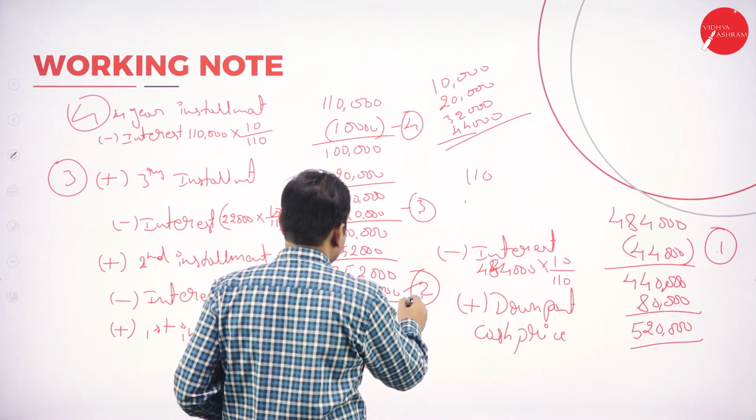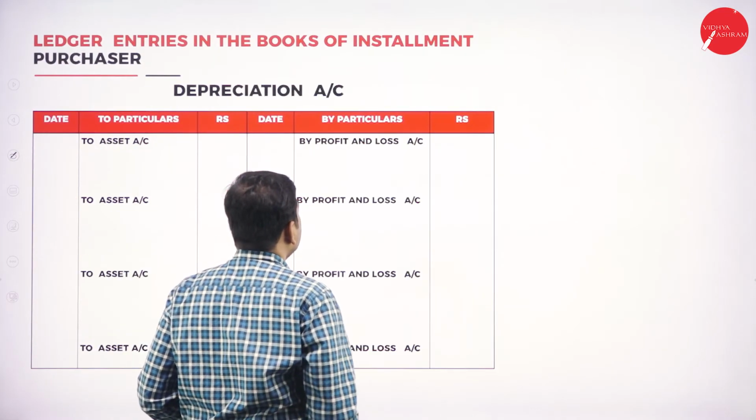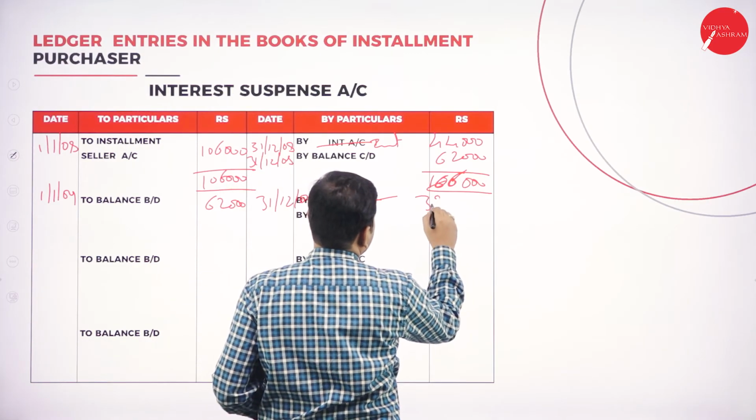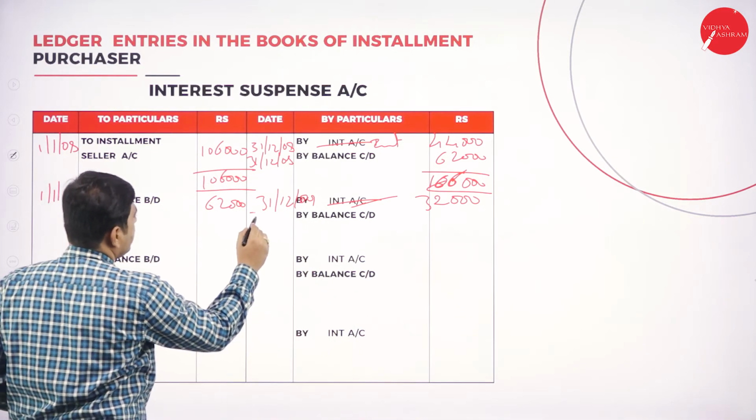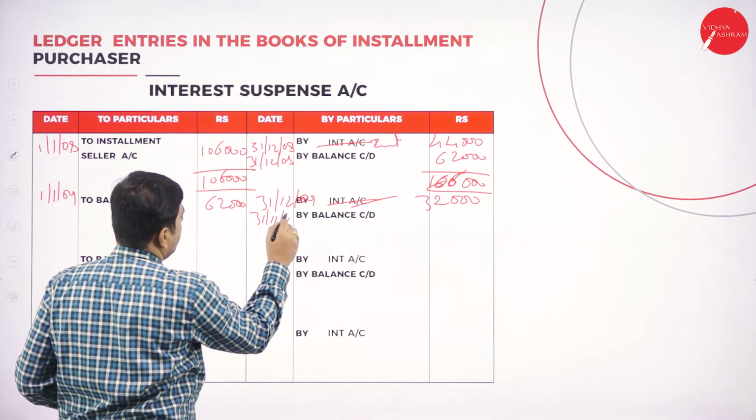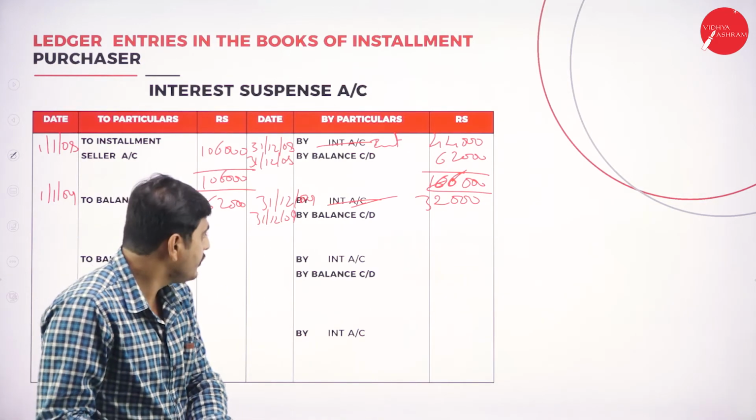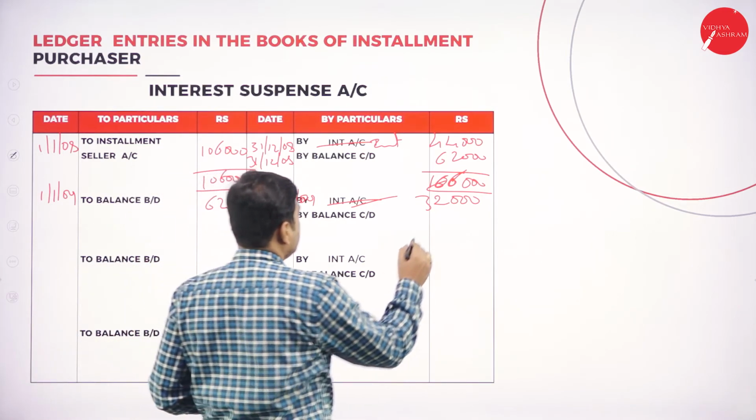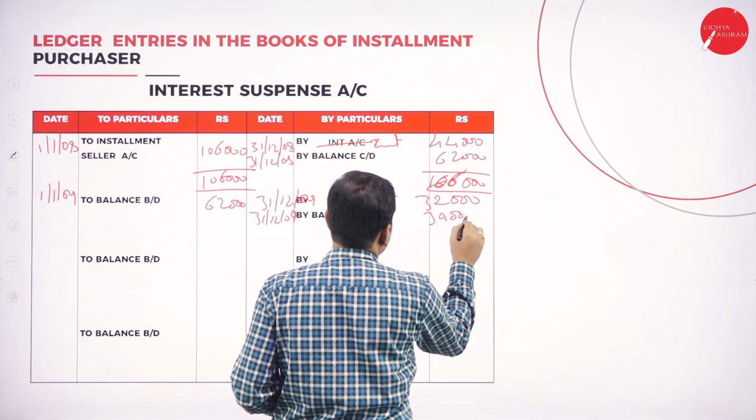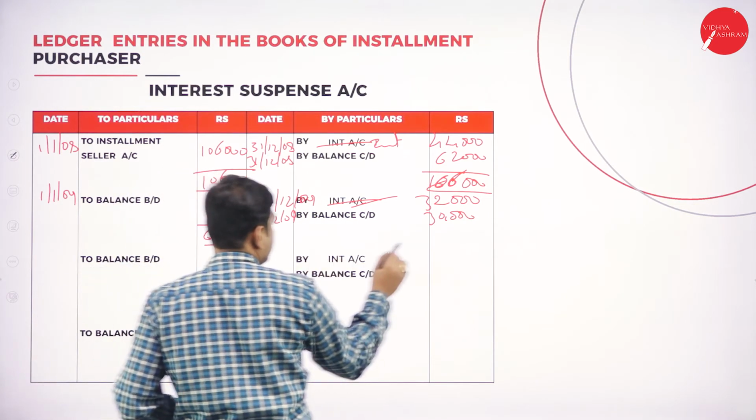What is the second year interest? The second year interest is 32,000. Let's show 32,000 here. Next, on 31st December 2009, the remaining balance should be carried down: 62,000 minus 32,000 becomes 30,000. The total is 62,000.